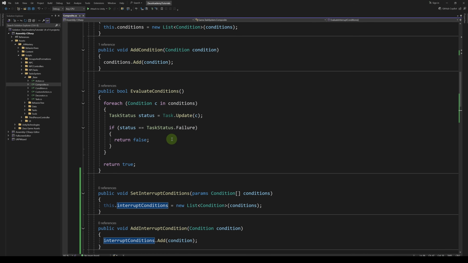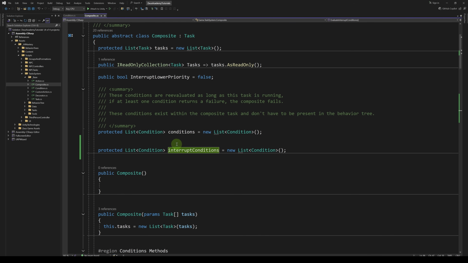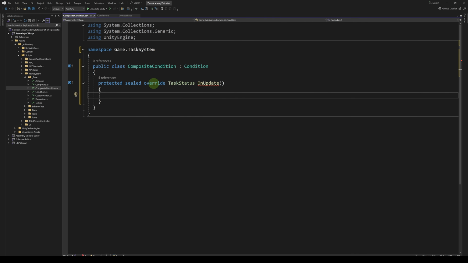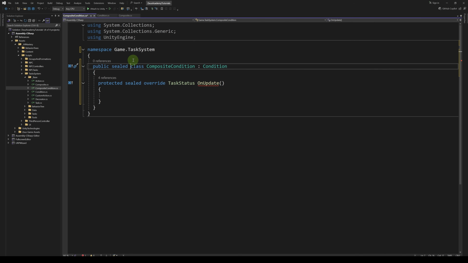What if we wanted to change this to an or? So instead of using a list here, why don't we use a composite condition? And in there, we'll have an opportunity to define the evaluation mode. Let's go ahead and create a new class called composite condition. Let's put it in the game.taskSystem namespace. It's going to inherit from condition. We're going to override the onUpdate method, but we're going to seal it. You know what? Let's go ahead and seal the entire class. We don't want to derive from it at any point.